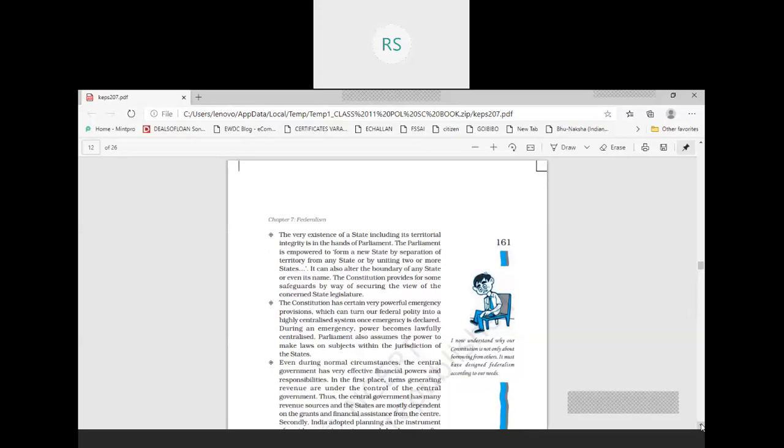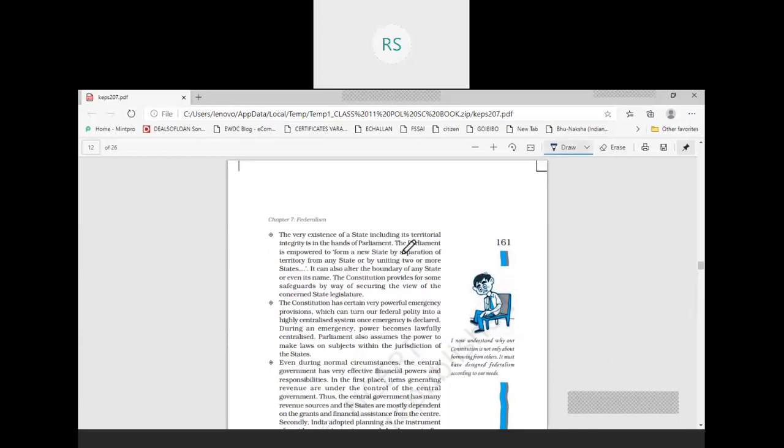If the bill is passed by both the houses of the parliament, then the changes will occur. So we can see that in our constitution, the existence of a state is totally dependent on the central, totally dependent on the parliament. Their views are not important. So this is very important for you.